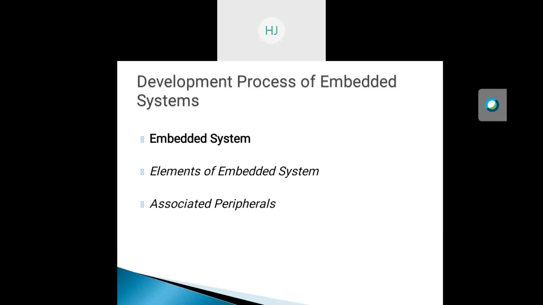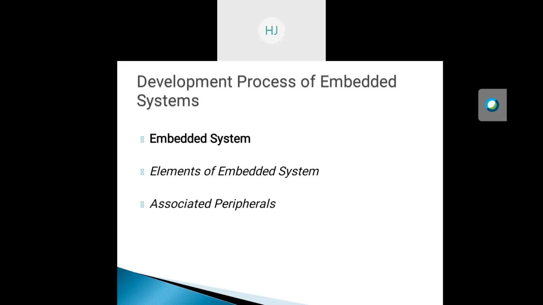Before we see what the development process is, we first see what an embedded system is. We are revising the embedded system. An embedded system can be defined as one comprising a processor, associated peripherals, and the software used for that particular purpose.